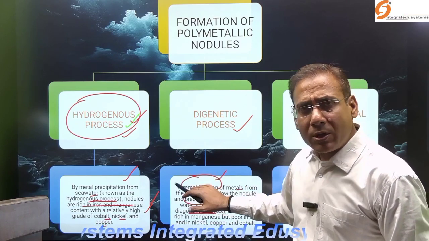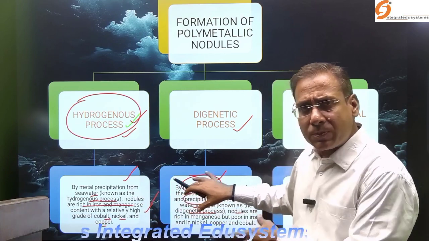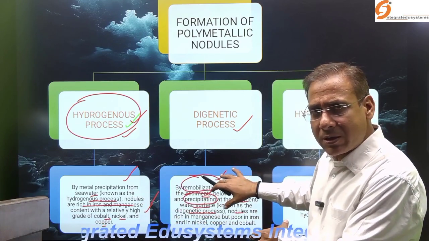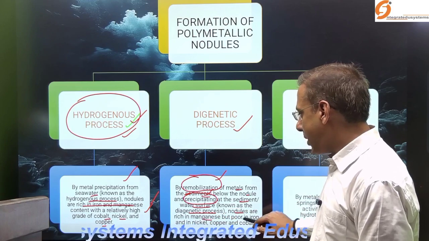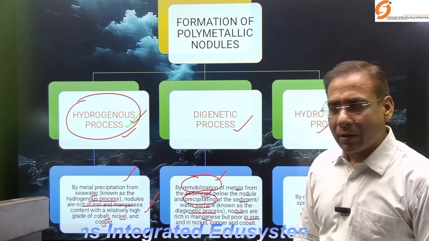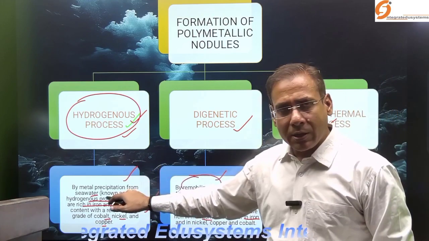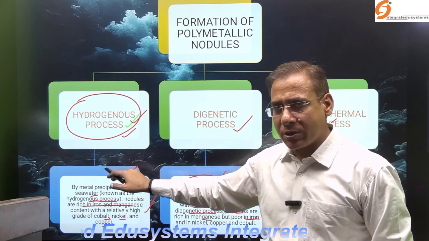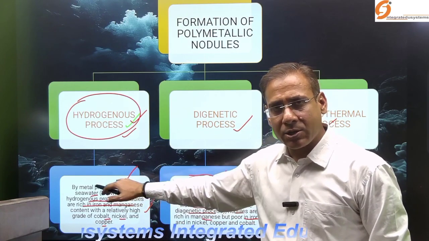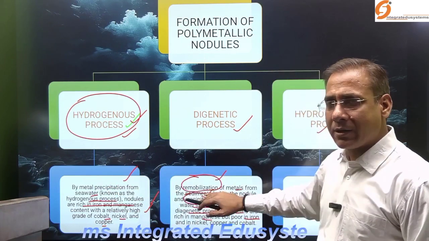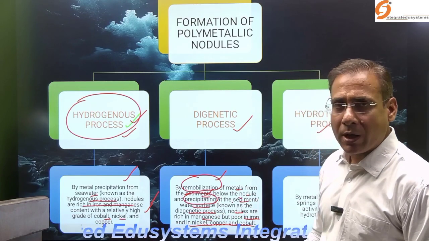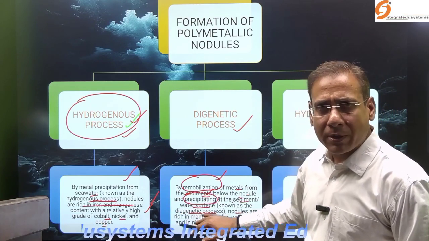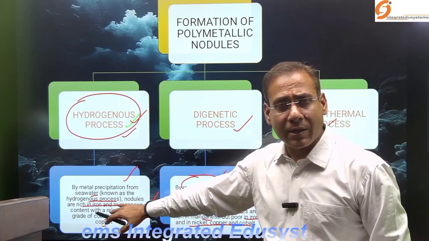So the polymetallic nodules which form through the diagenetic process are rich in manganese but poor in iron. The nodules formed by the hydrogenous process are rich in both iron and manganese, but here they are rich in manganese, not in iron, and they have low grade nickel, copper, and cobalt, not the high grade like the hydrogenous ones.